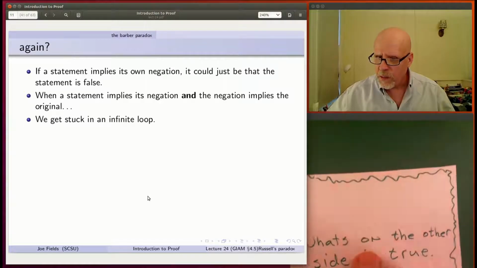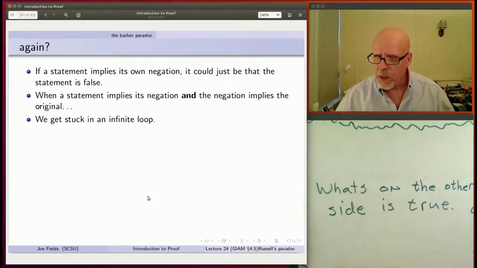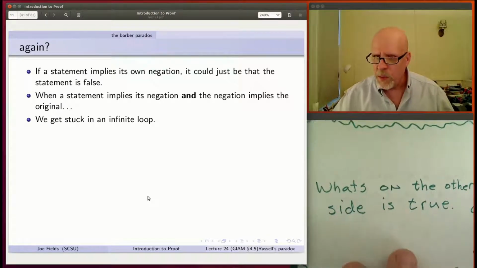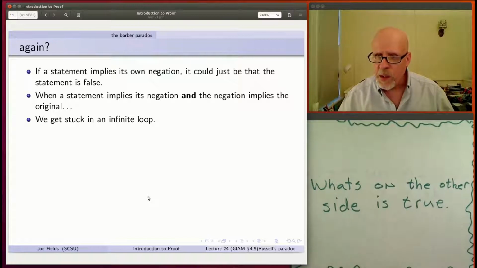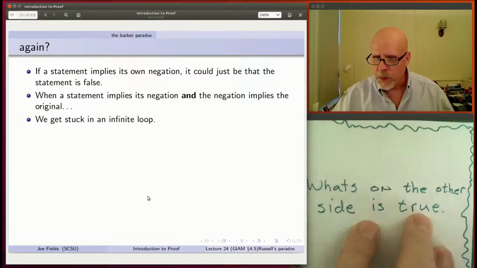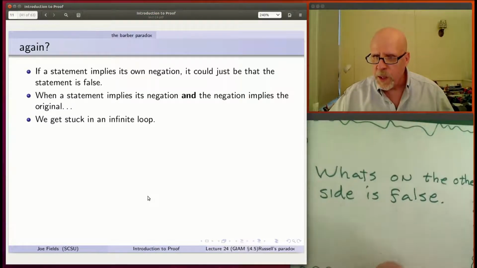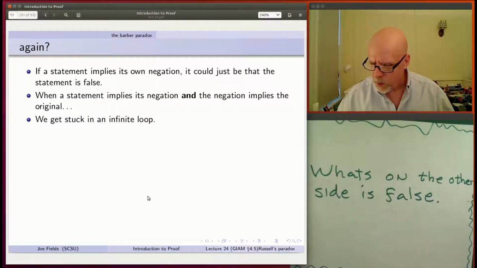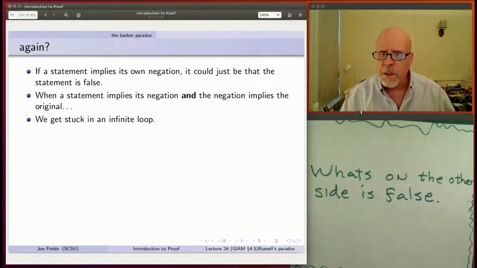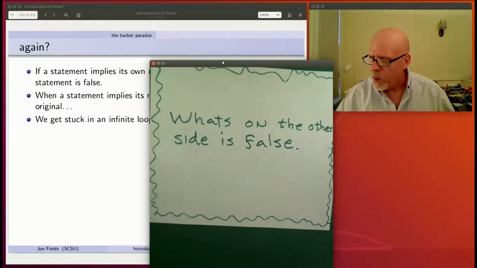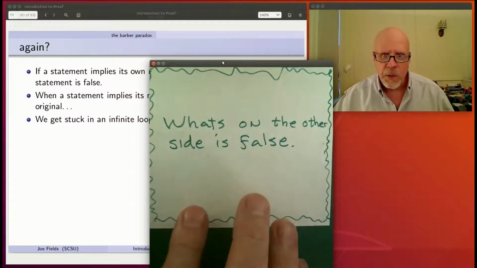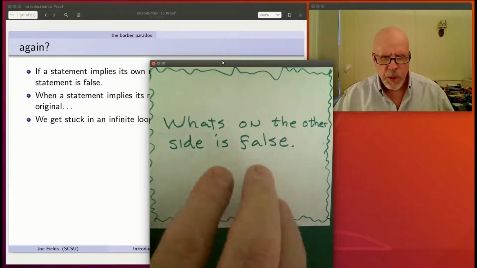There's kind of a classic thing. You take a sheet of paper, and on one side of it, you write, "What's on the other side of this paper is true." So then somebody will flip it over, and they will find on the other side the sentence that says, "What's on the other side of this is false." And then you go, well, wait a minute, what's the thing on the other side say?